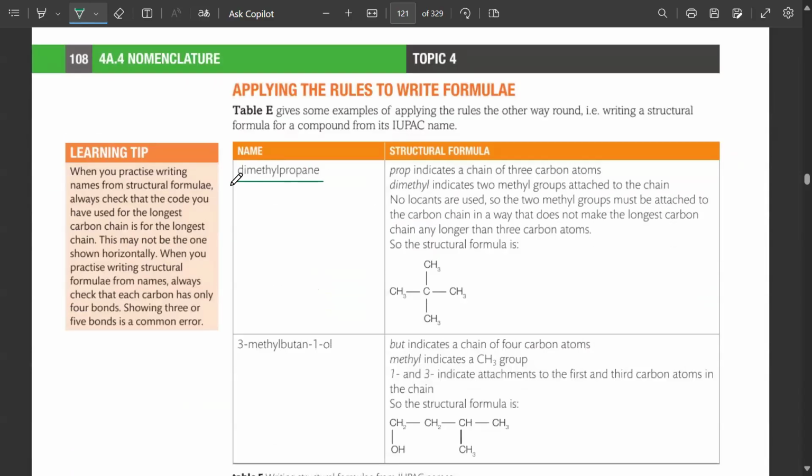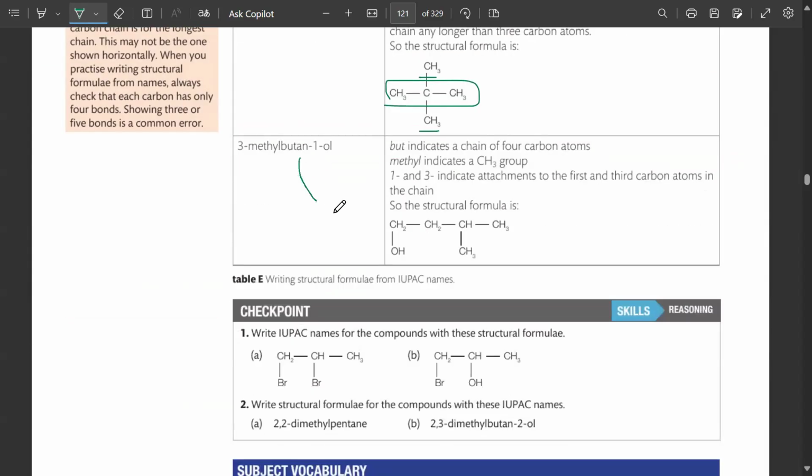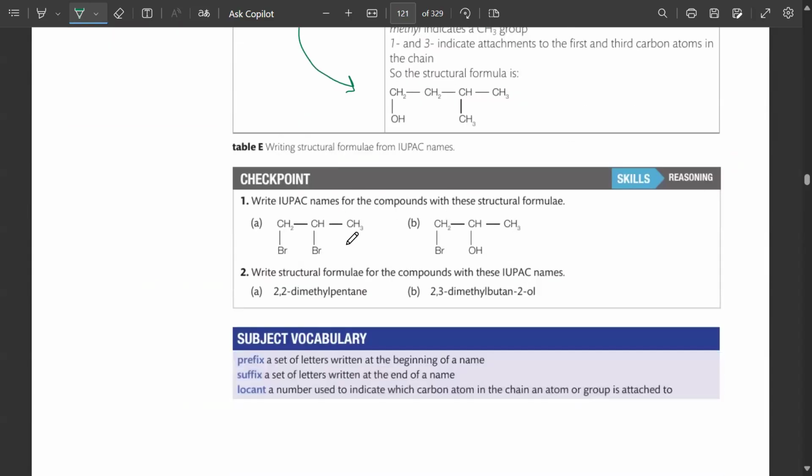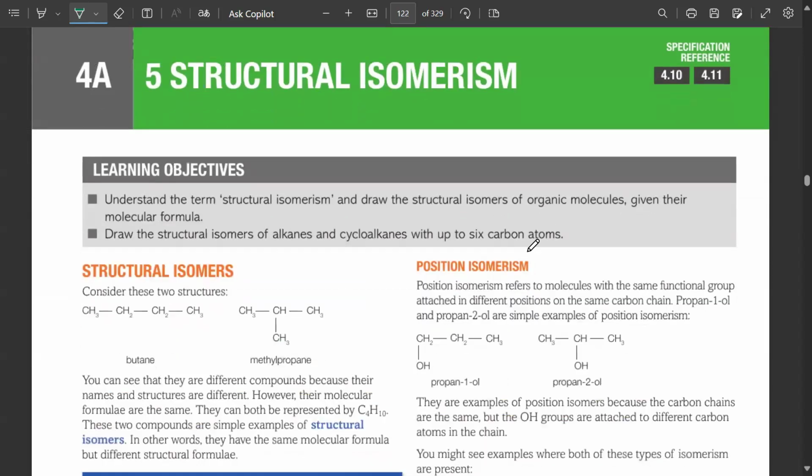Then if we have to make dimethyl propane, that means 2-methyl and 3-methyl, attached on a propane. आपको name से भी structure आना चाहिए. So you'll be practicing these. I'll send you a video as well and a worksheet where you can practice these different IUPAC structures as well.